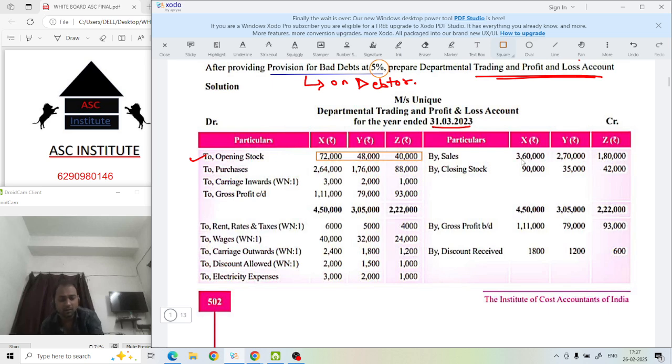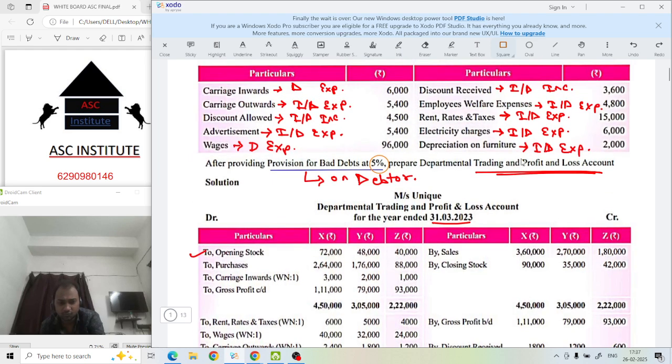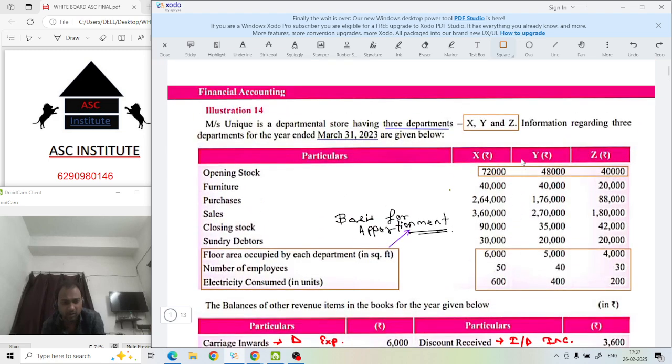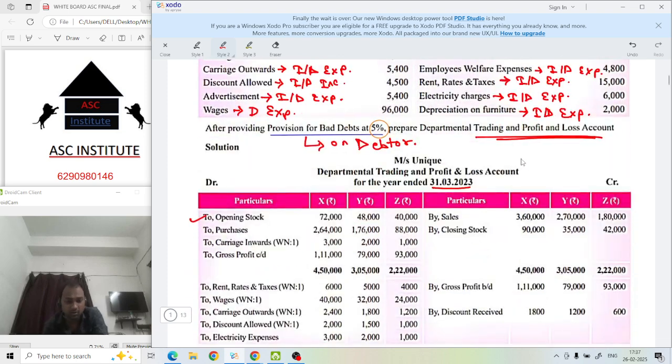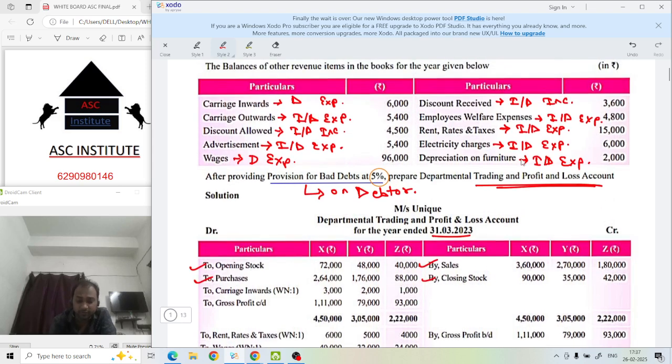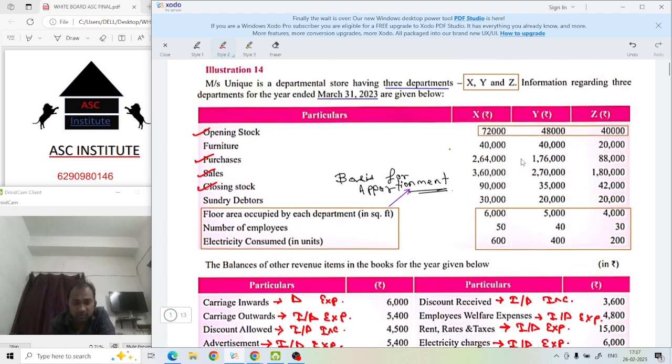Okay. So whatever is given here, like opening stock, purchase, sale, closing stock, all will go where? To your trading account. So put this information to your trading account: purchase, sale, closing stock. Okay. Now carriage inward. Now you have to use this topic.